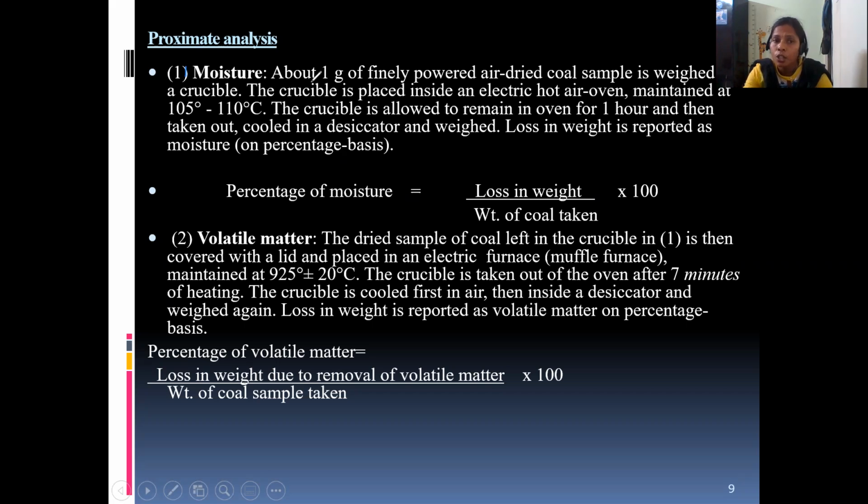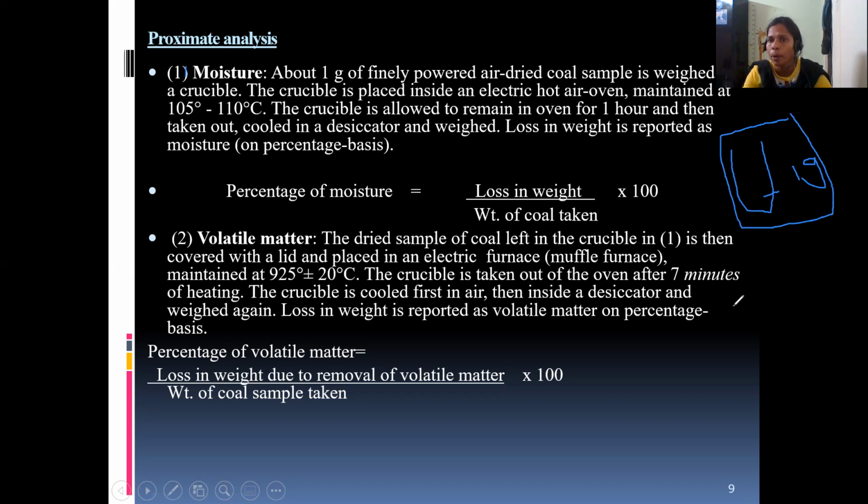About 1 gram of finely powdered air dried coal sample is weighed in a crucible. Here the crucible is one of the containers. Like a beaker, we have a crucible here. This is called the silica crucible. In this crucible, initially we take 1 gram of the coal sample.